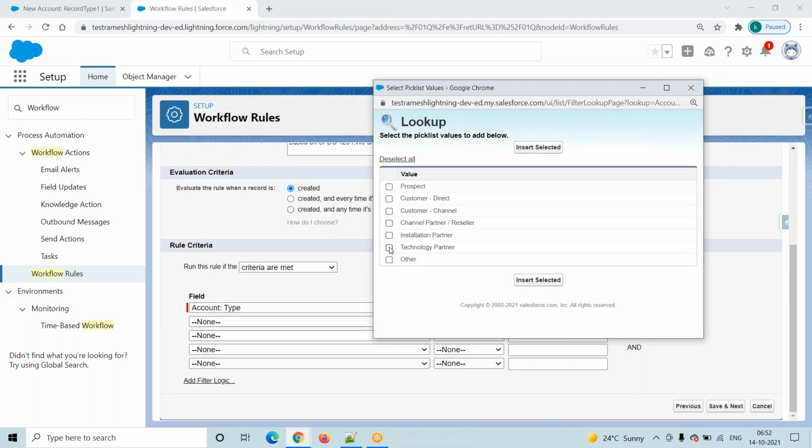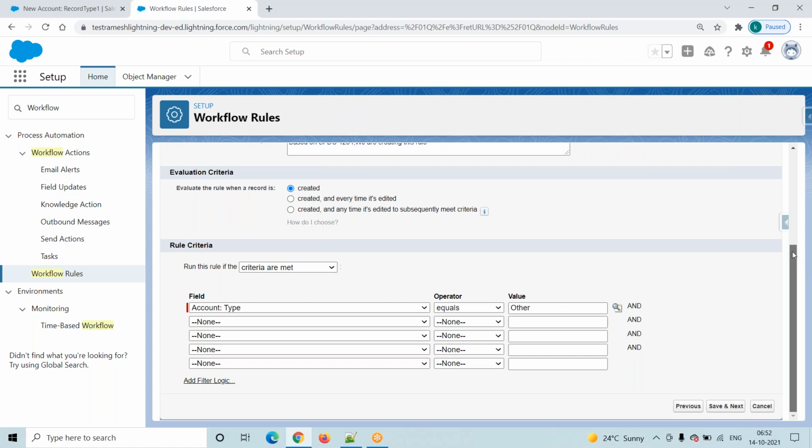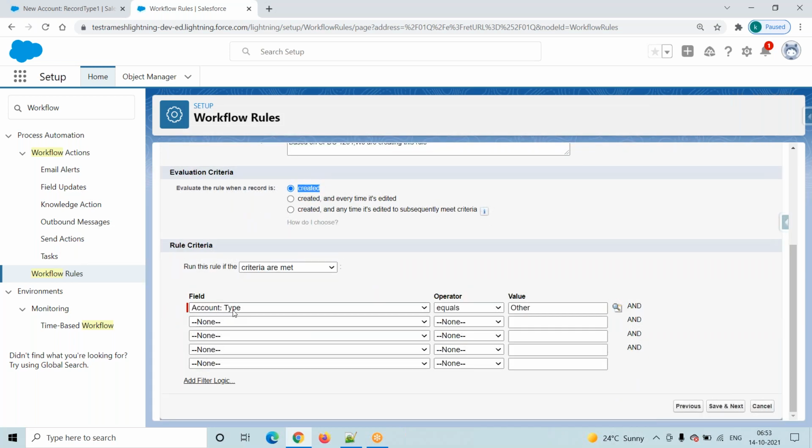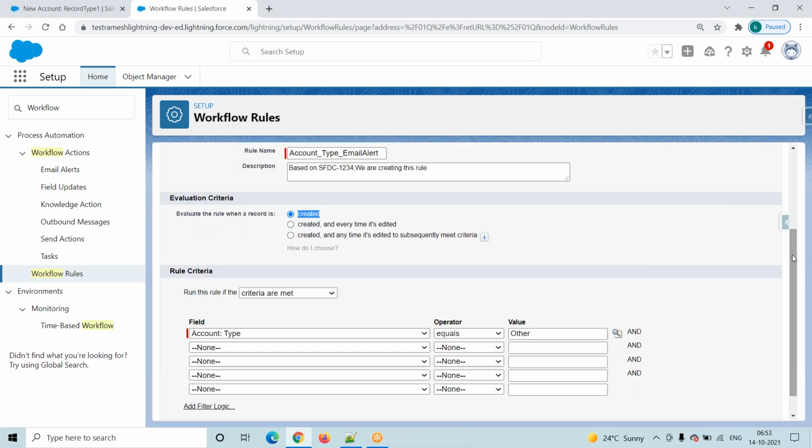How many pick list values are there? It will show all the pick list values. See here, other, right? So other. Click on this one. So we are trying to create one account record. I mean we are working with the account object. So while creating an account record, if that record satisfies the condition, here what is the condition? Type equals to other.